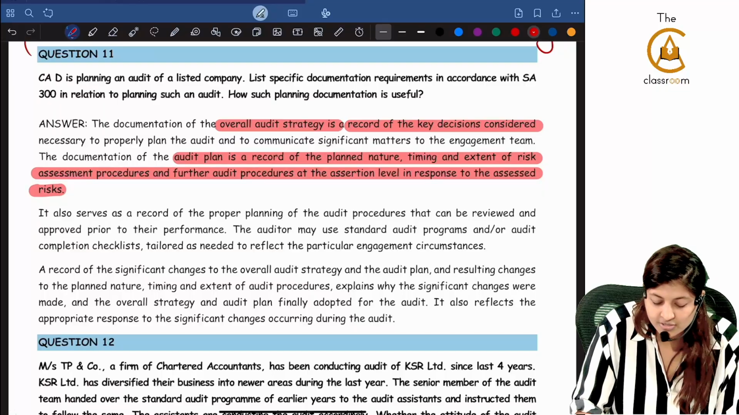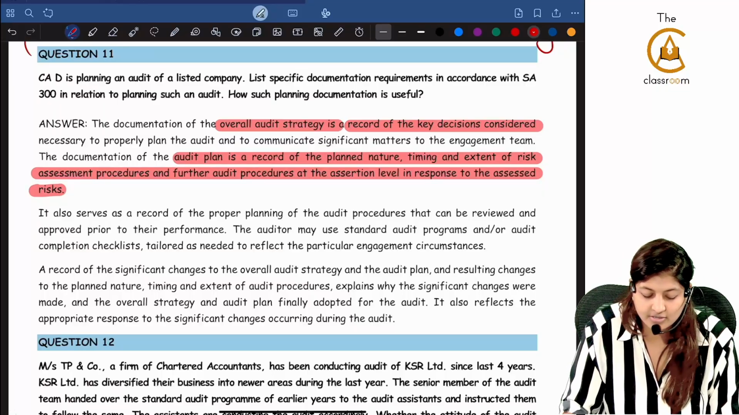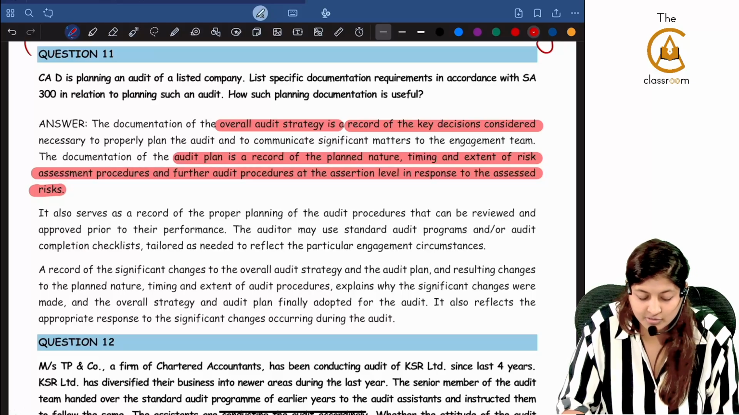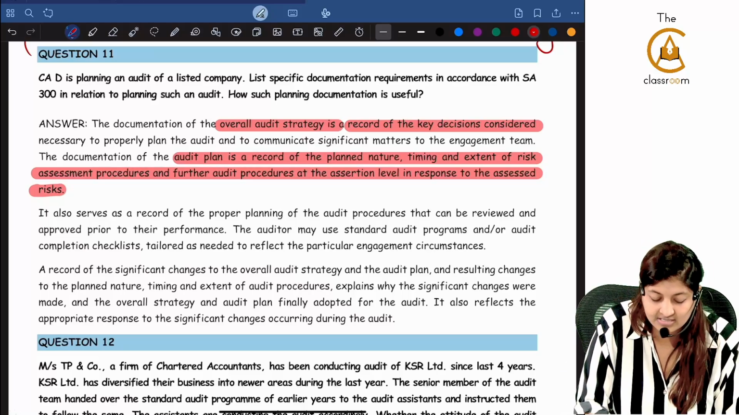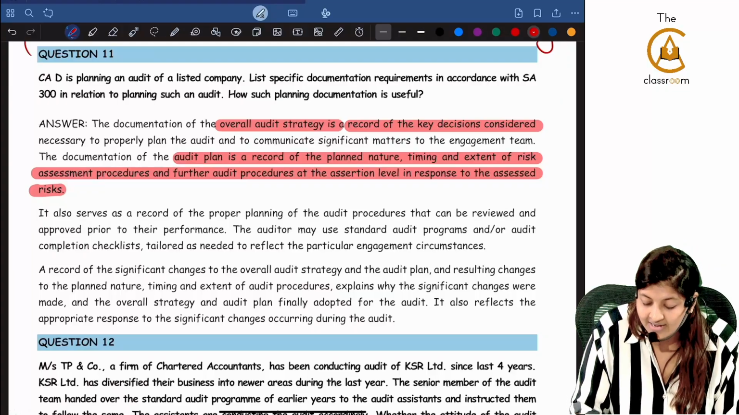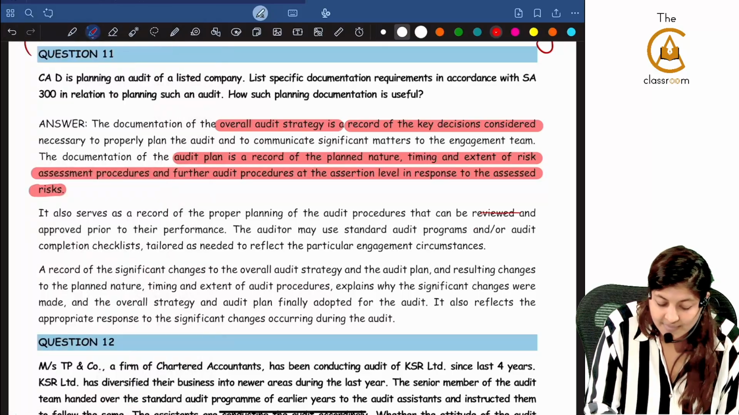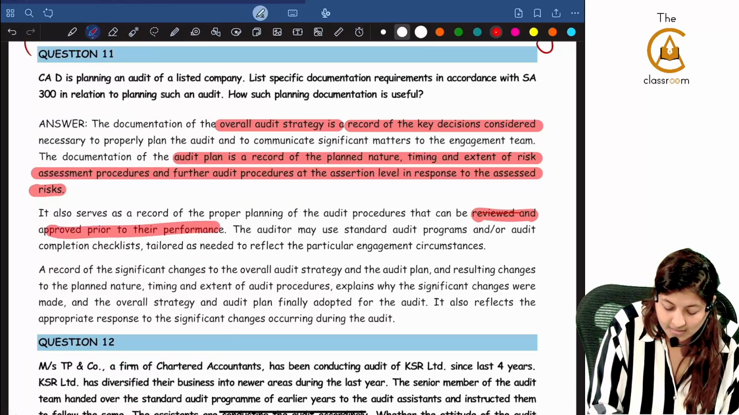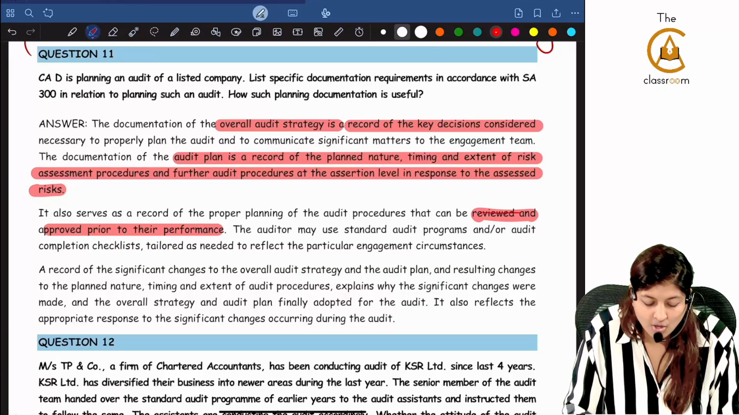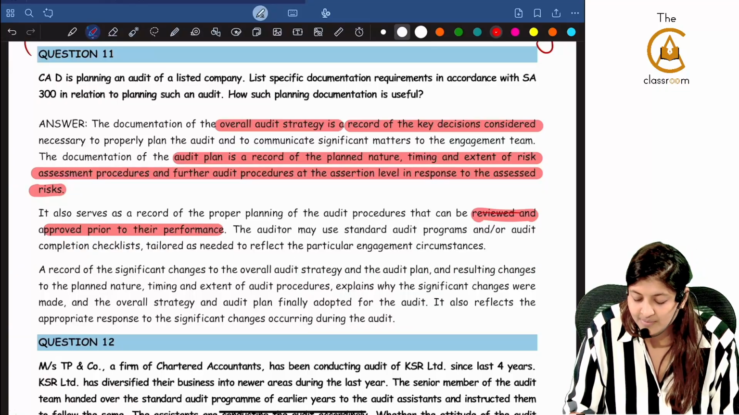The documentation of the audit plan is a record of the planned nature, timing, and extent of risk assessment procedures and further audit procedures at the assertion level in response to the assessed risk. It also serves as a record for proper planning of audit procedures that can be reviewed and approved prior to their performance. The auditor may use a standard audit program or audit completion checklist tailored as needed to reflect the particular audit engagement circumstances.